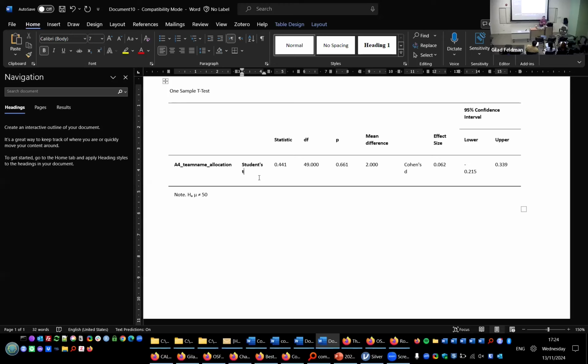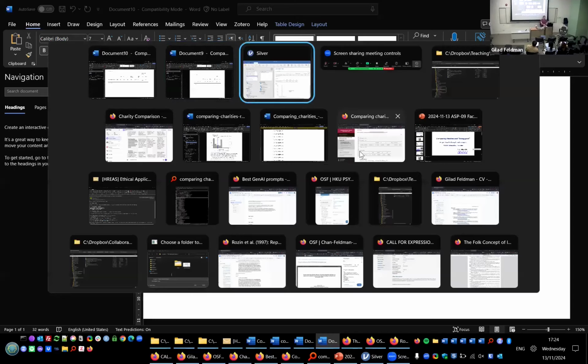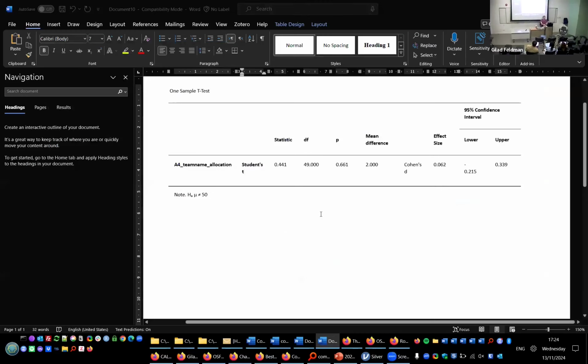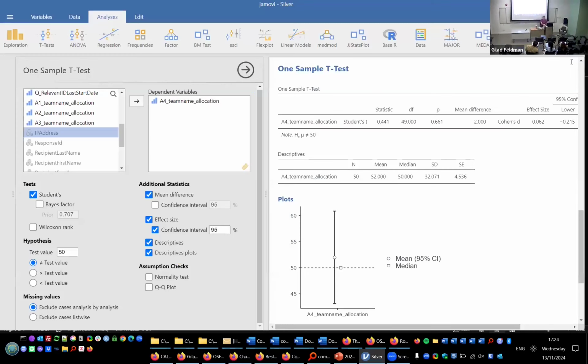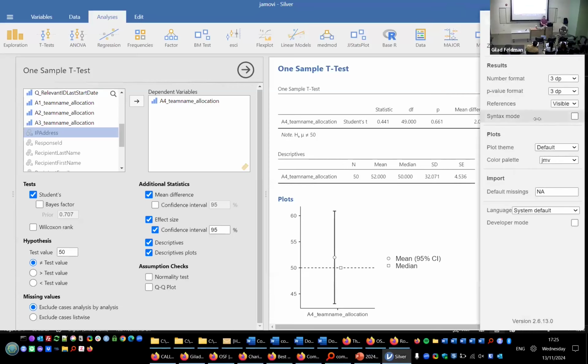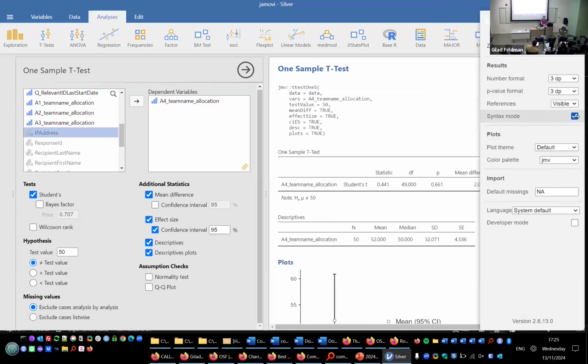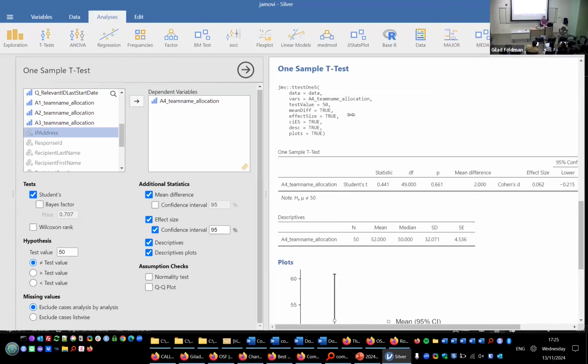For those who are a little bit familiar with R, there's also a template for R, so I'll very briefly show you this. First, I'll show you that Jamovi actually runs on R. How do I know that it runs on R? You can go here, press the 3 dots up here on the right, and then it has something called syntax mode. If you press the syntax mode, you'll see that it actually has the R code. This R code, you can copy and paste into R and it will work, which is quite remarkable, right?